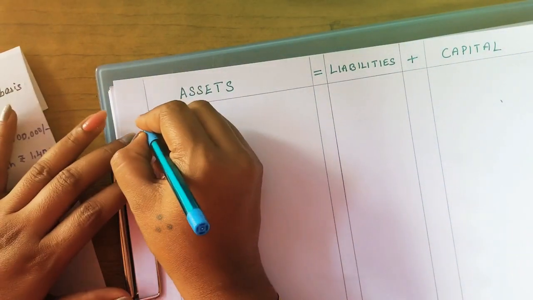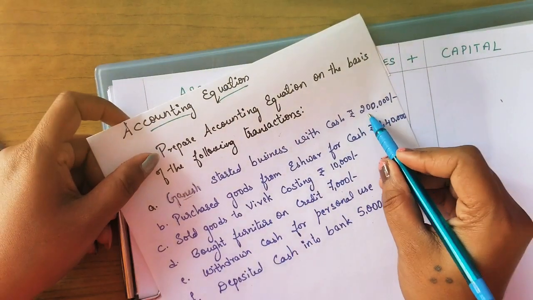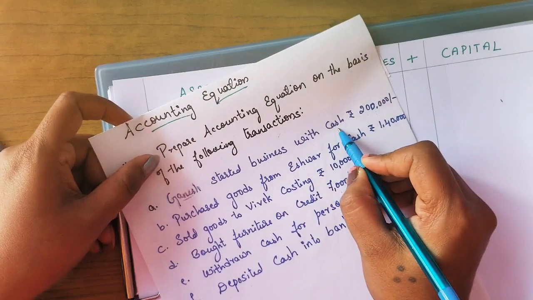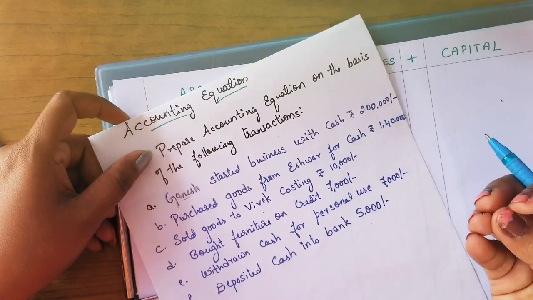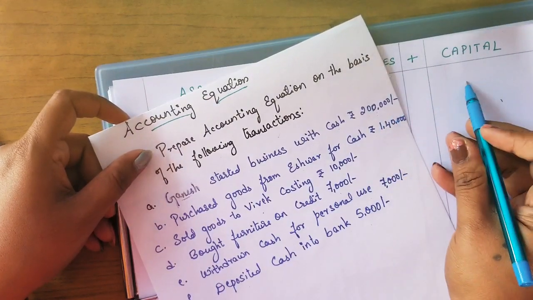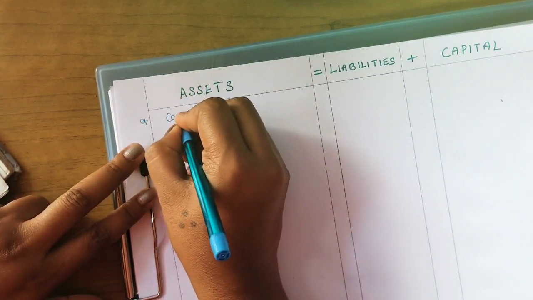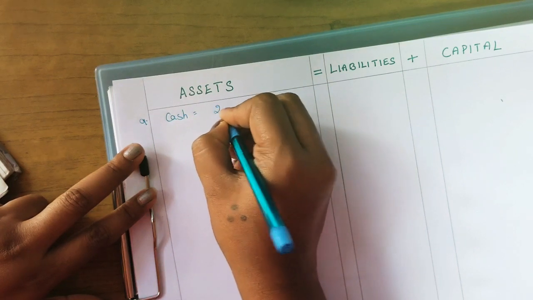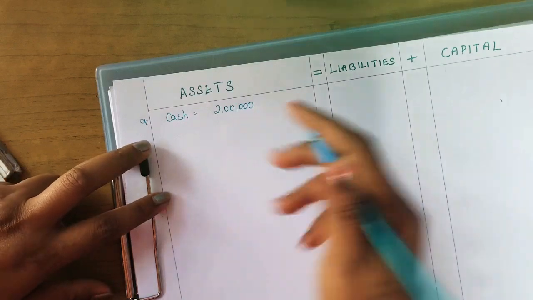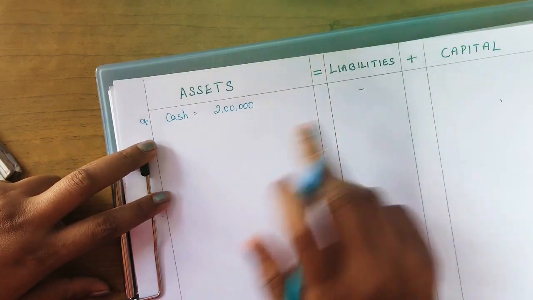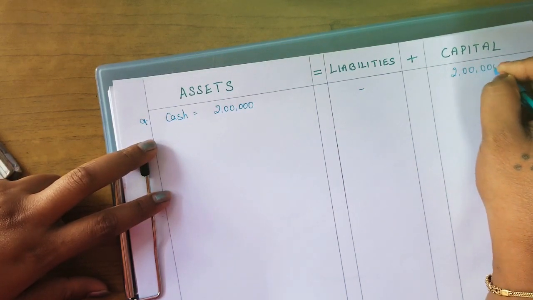So the first transaction: Ganesh is starting a business with cash rupees 2 lakhs. Cash is a current asset, and it is also a capital investment. He is making the first initial investment, which is also capital. So in the first transaction, cash is 2 lakhs. In the business they have a cash value of 2 lakhs and no liability as of now, and the capital that they have invested is 2 lakhs.